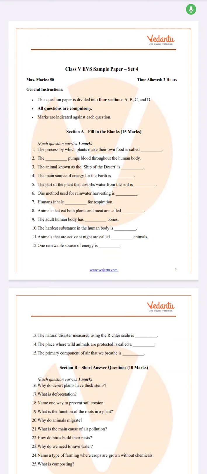My dear students, we are going to discuss this question paper, set 4. This is a sample paper which I got from the website Vedantu. You can search in Google using your phones. You will get the website, and the link is shared in the previous videos. You can look after that.